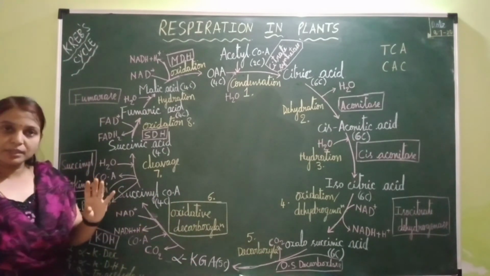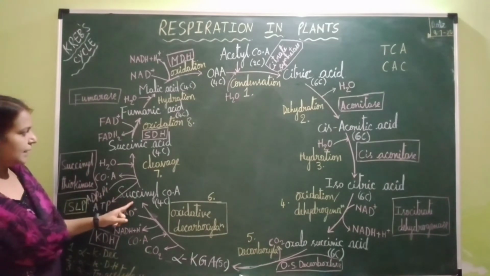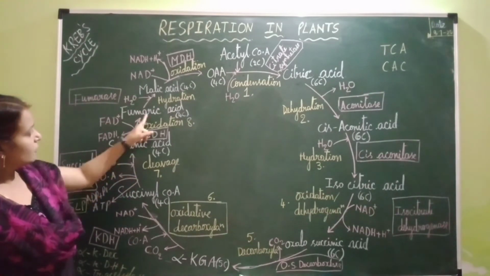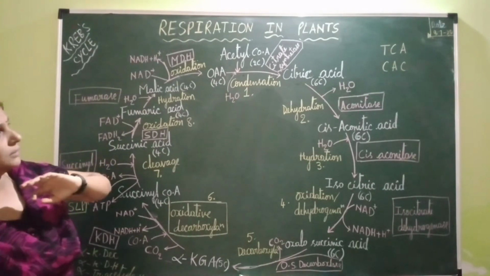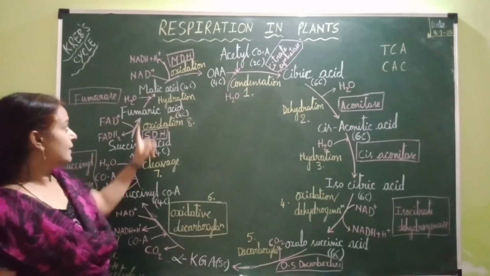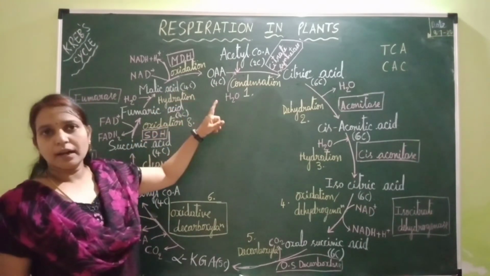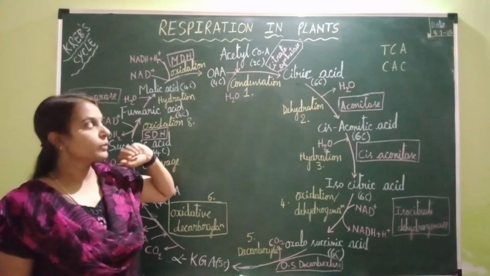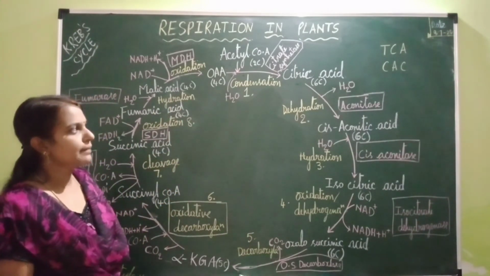Next, how many intermediates are 4 carbon compounds? 4 again. What are they? Succinyl-CoA, succinic acid, fumaric acid and malic acid. Along with malic acid and oxaloacetic acid, that is 5 totally. Next, how many compounds are 2 carbon compounds? Only 1. That is acetyl coenzyme A.